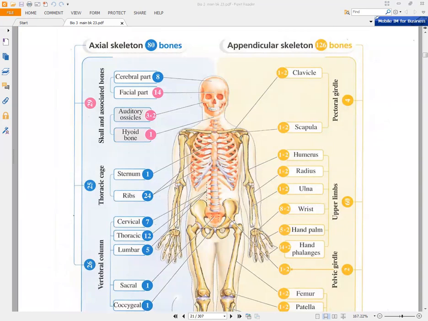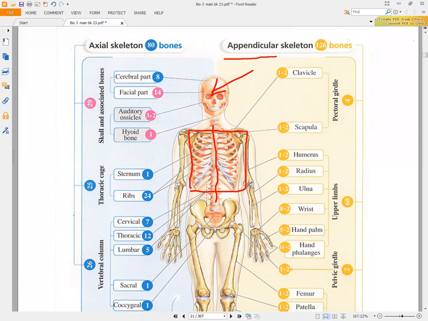And we have the thoracic cage, which is also a part of the axial skeleton. Also, we have the vertebral column that is present in the back of your body. So we have three parts in the axial skeleton: the skull, the thoracic cage, and the vertebral column.